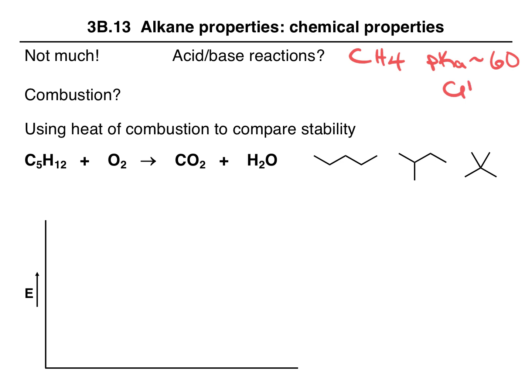Now the conjugate base, CH3-, is a very, very, very strong base because methane itself is such a weak acid. We can use methane to approximate the pKa for other alkanes as well. So any alkane is going to have a pKa of close to 60.